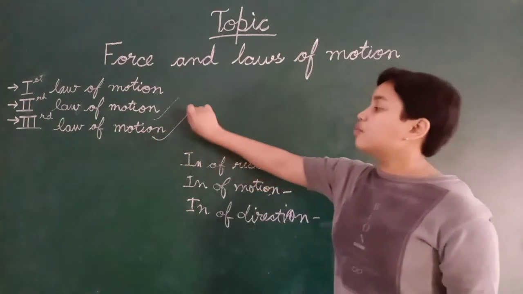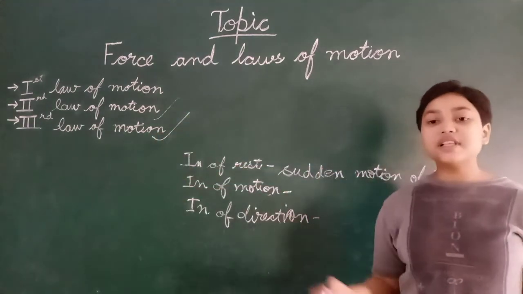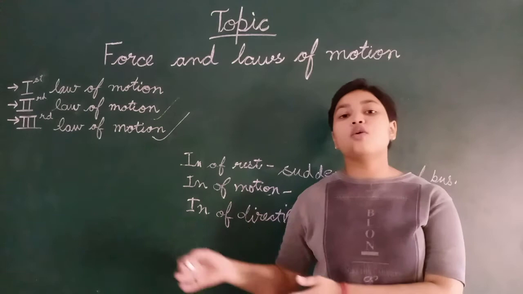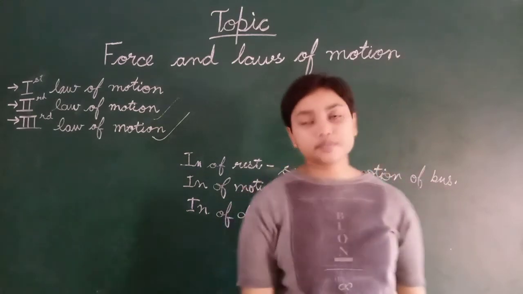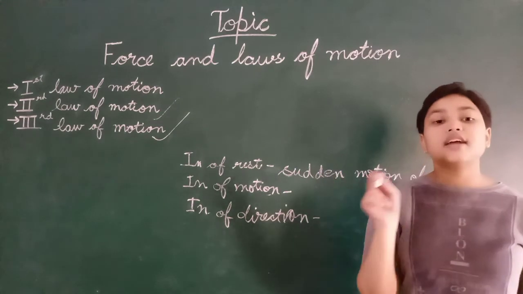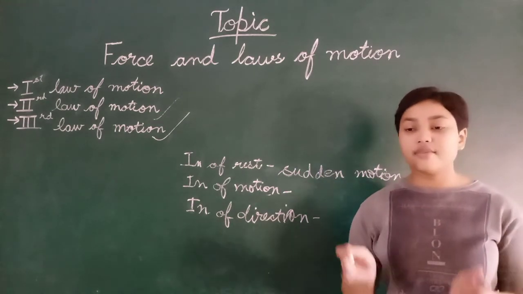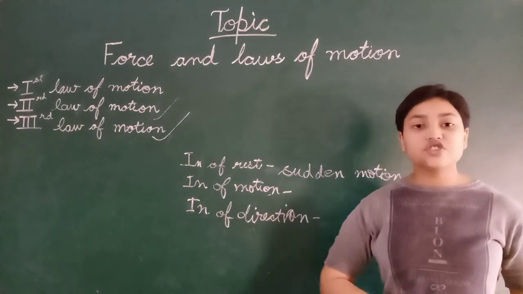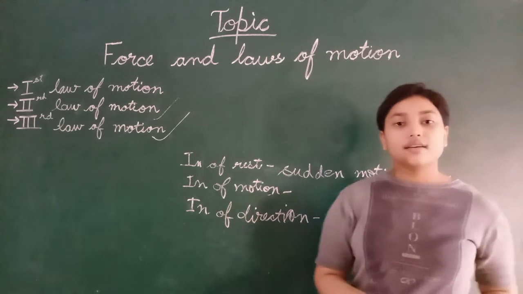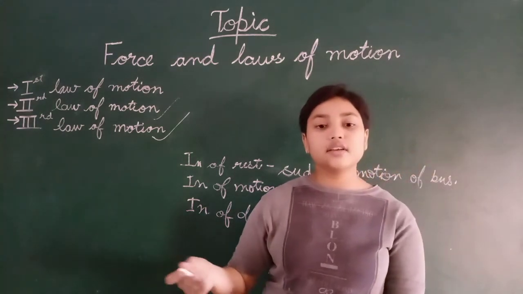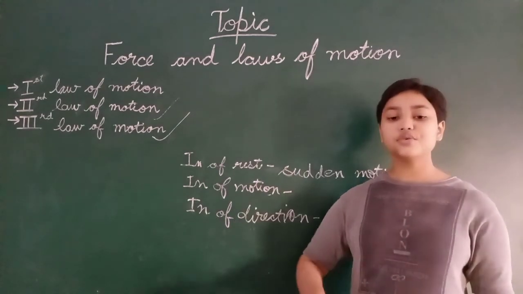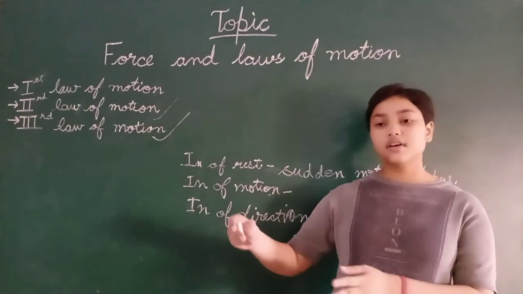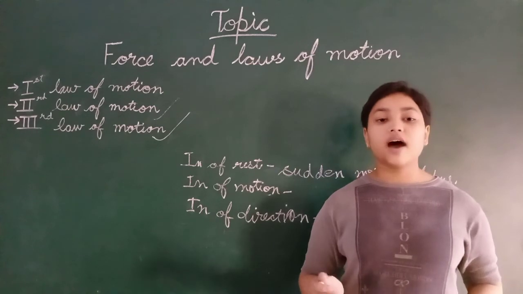So, the third law of motion. The examples are very common in our day-to-day life. When we are sitting on a boat and we step away from the boat, the boat moves backward. Why?